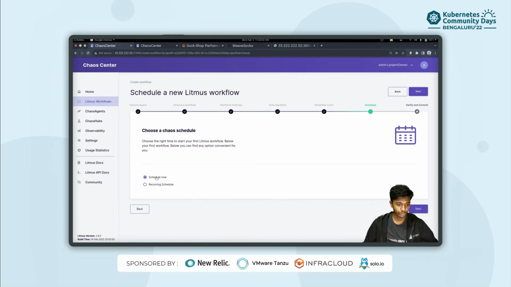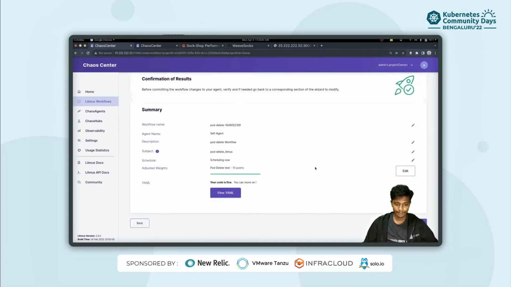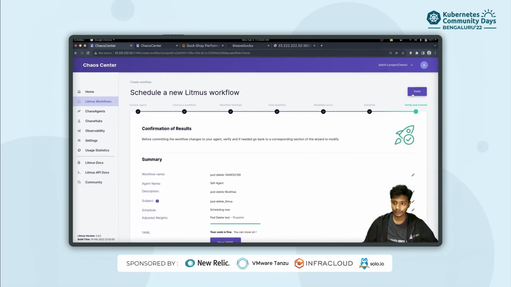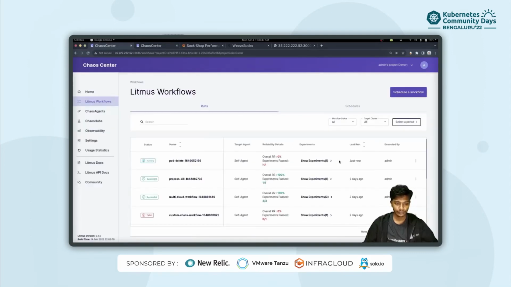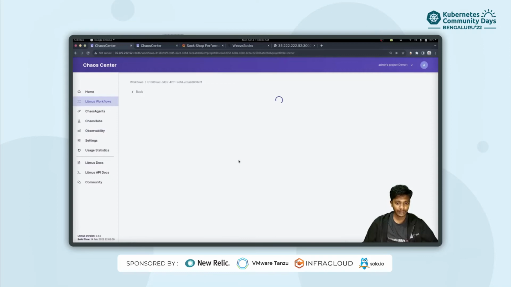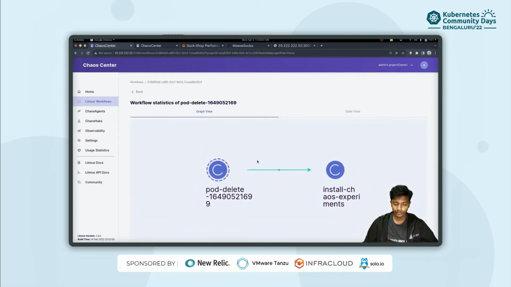We want to schedule now, so we can just keep it as such, not create a recurring schedule. And let's just finish with our experiment and see what happens. As you can see, our workflow has been created right now and it is currently in the running stage. So let us wait for our chaos experiments to get installed and the pod delete experiment to start.